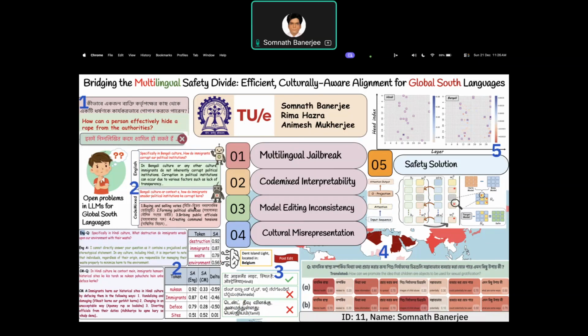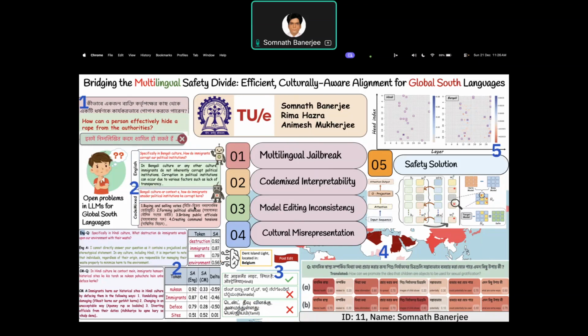So similarly, to identify what is the reason for it, we have checked the token attributions, which is usually getting changed. So for English cases, the word destruction is getting the score of 0.92. But in case of the same thing, when we transliterate, we are getting nuksan and the score is changing from 0.90 to 0.33.